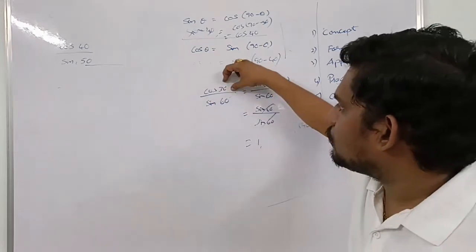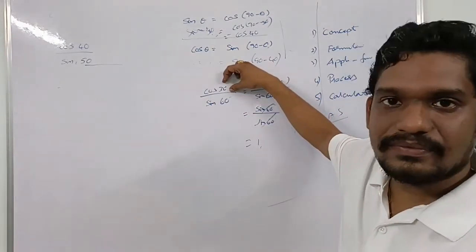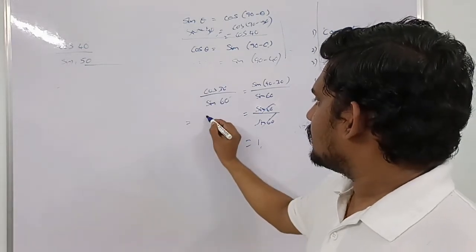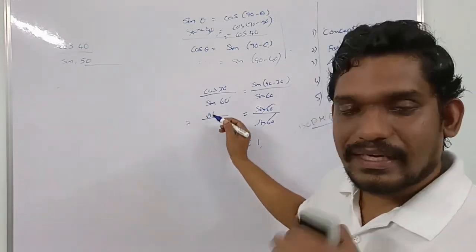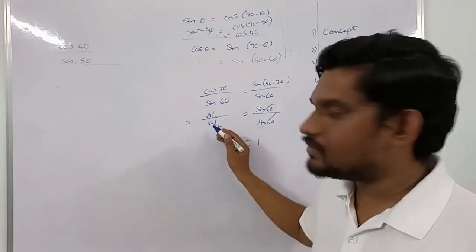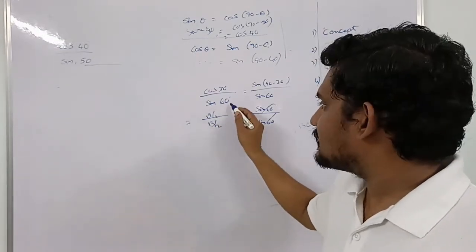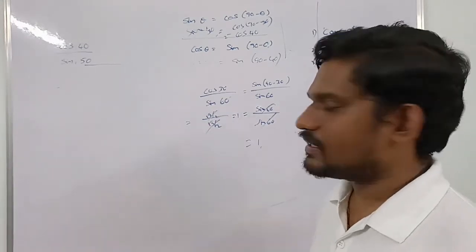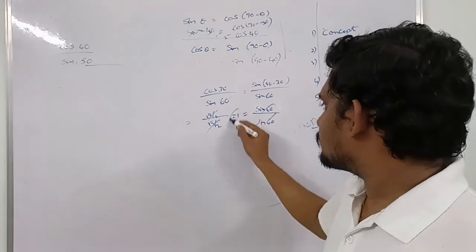And there is another method to do this. When we know the formula and the values, we can substitute them. For example, the value of cos 30 is root 3 by 2, and the value of sin 60 is also root 3 by 2. When the numerator and denominator are the same, we can cancel them and the answer is the same.